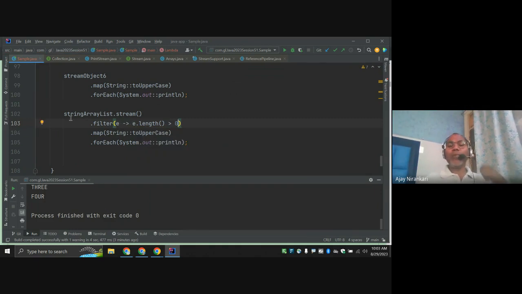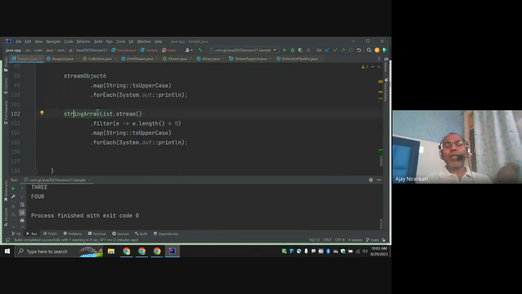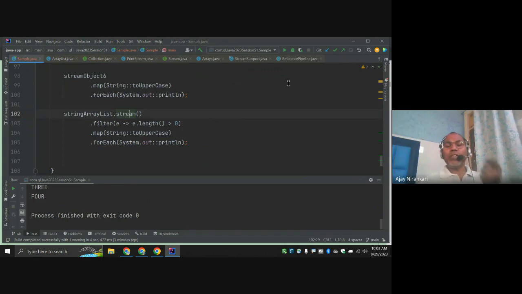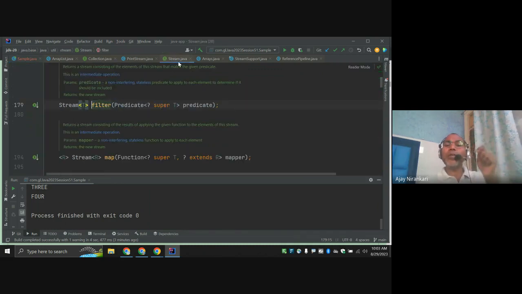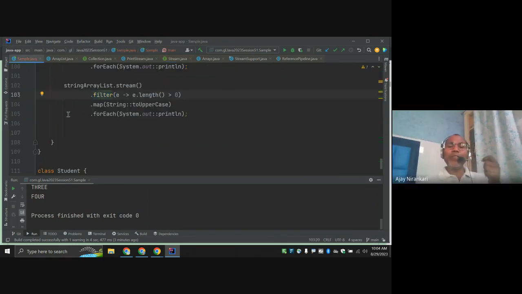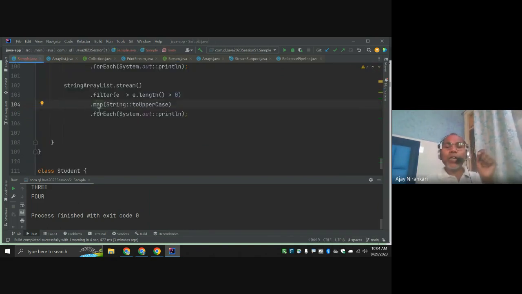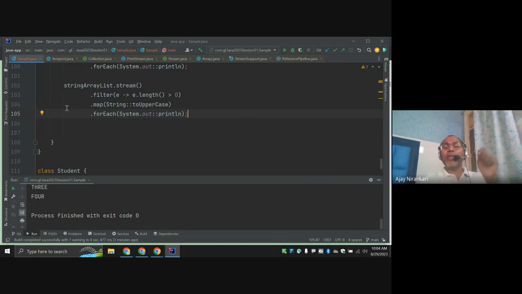I am able to call this because it is the String class. Till now, this is the ArrayList object. After that you call stream, then you move to the stream object. Now we have the object of the stream interface, and you can call the filter method of the stream interface. Then what it returns is again a stream, that means an intermediate reference. Then you are able to call map, because map also returns a stream. Then you can call forEach of the stream interface, and it returns void. After that, you cannot call any method.